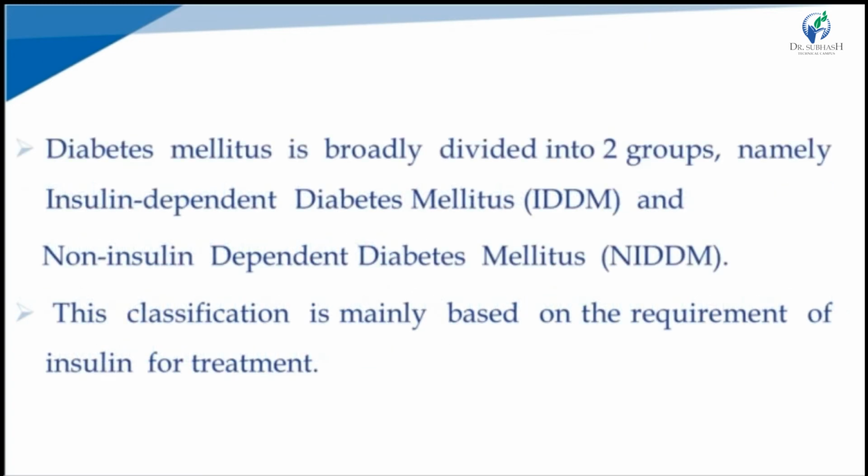Diabetes mellitus is broadly divided into two groups: first, insulin dependent diabetes mellitus, IDDM, and non-insulin dependent diabetes mellitus, NIDDM. This classification is mainly based on the requirement of insulin for the treatment.